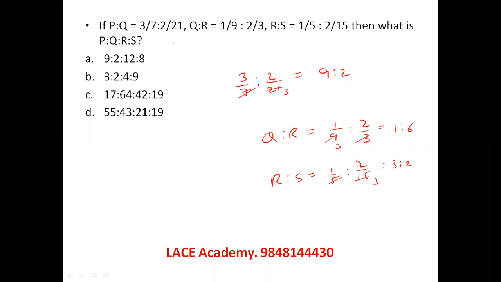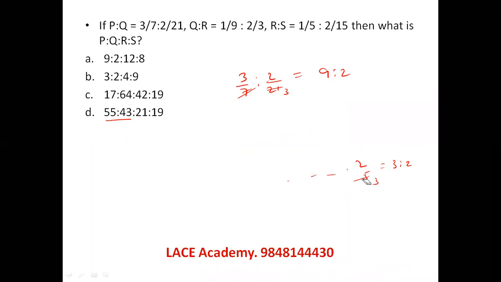Now he's asking PQRS. If you observe the options, PQ are not the same anywhere. 9 is to 2 is different, 3 is to 2. So only if you verify P is to Q, that is more than enough. The options are very friendly. You need not do all these things actually. If there are at least two options with 9 is to 2, and so on, then you have to verify two options. There are no options like that. All options have P and Q separately, different.